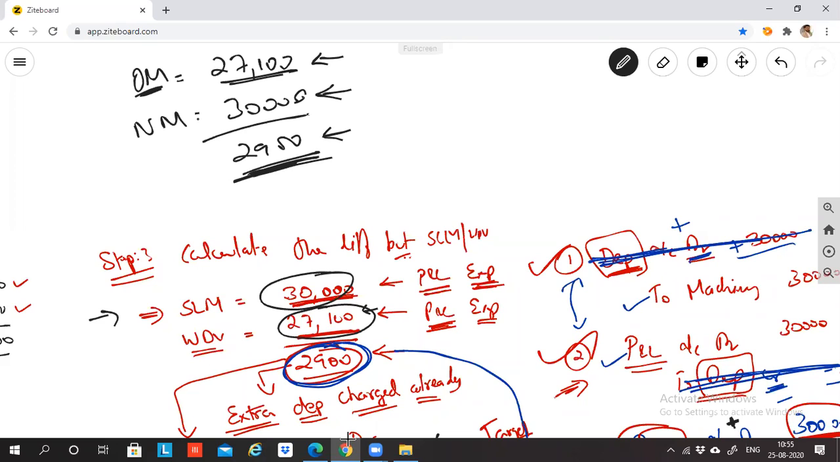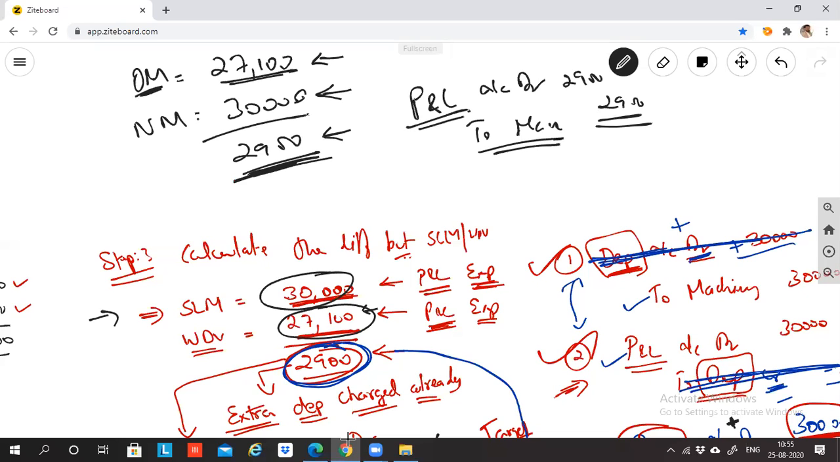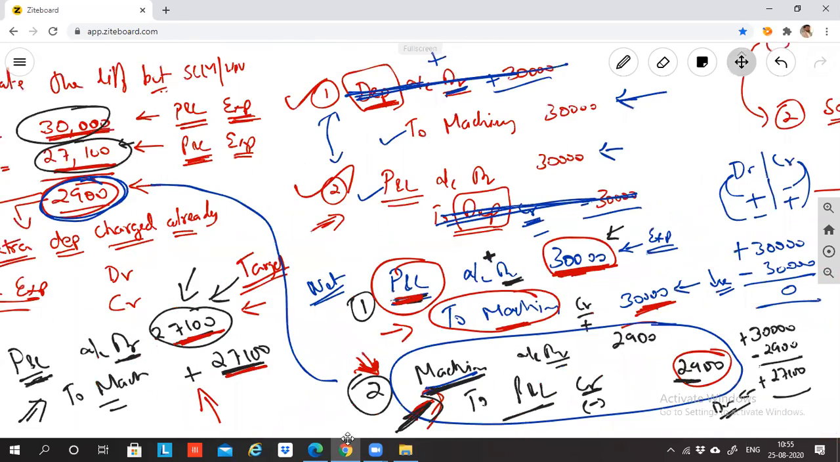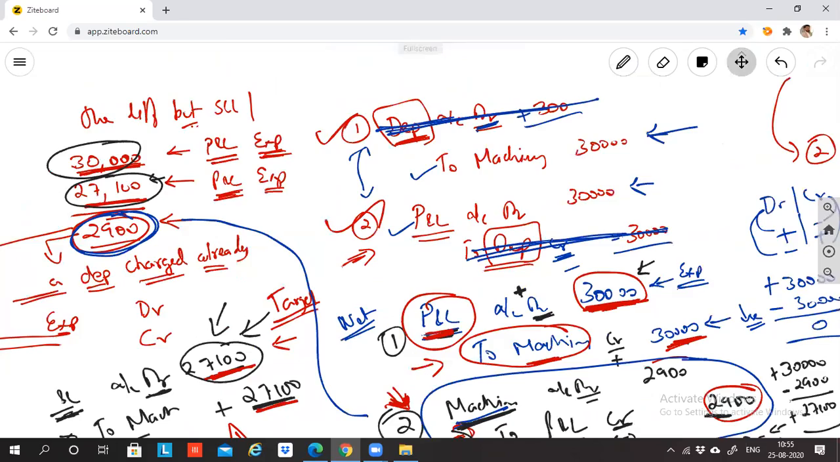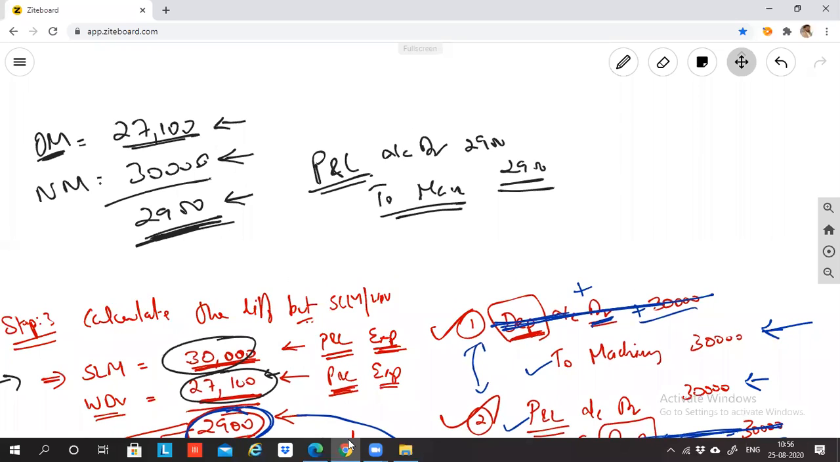I need to record more. So what will I do? The entry will be P&L account debit to machinery account 2,900. See the entry, it is opposite. What did we record below? When recording below, we did machinery to P&L. Now what are we doing? P&L to machinery. So this 2,900 is a shortage of expense.